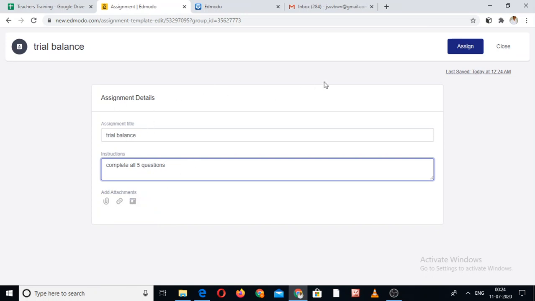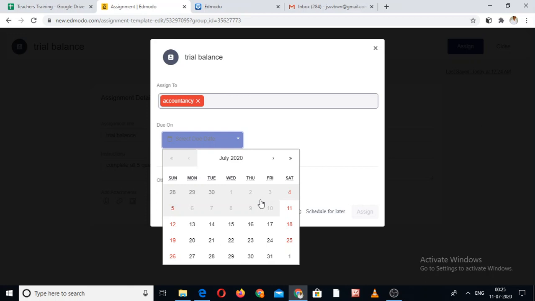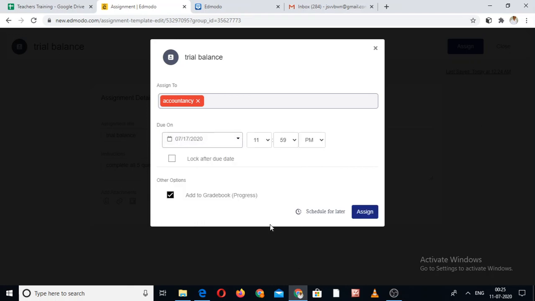After completing it, I go on this assign button. So assign to accountancy. This is my class and 50 students are there. So when I submit it, assign this assignment, all my 50 students will be able to get this on their message. So this is my assignment for the 50 students of 11th class. The due date to complete this task, the deadline, is the 17th of July, 11:59 p.m.